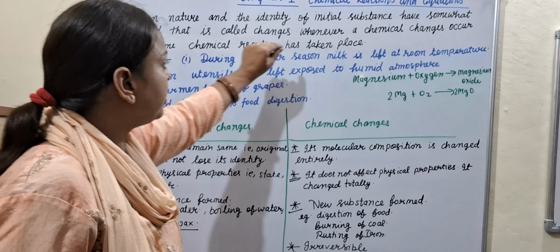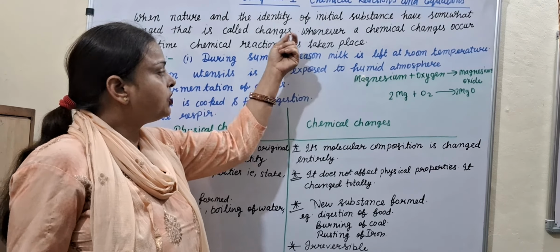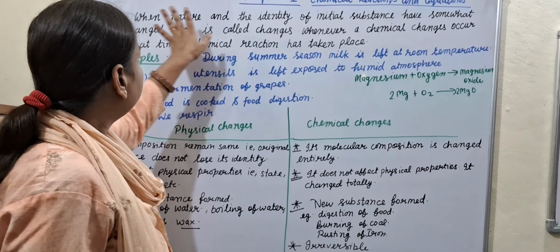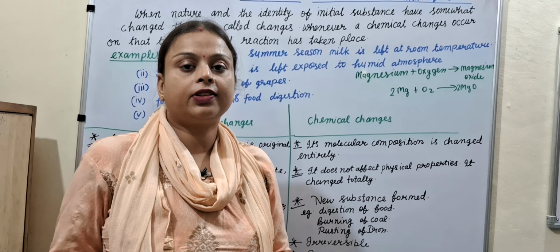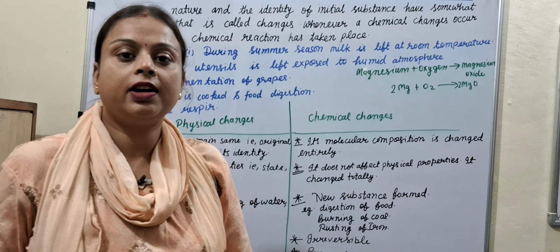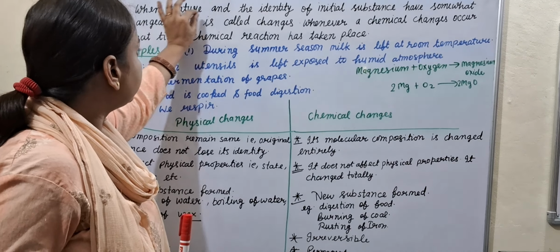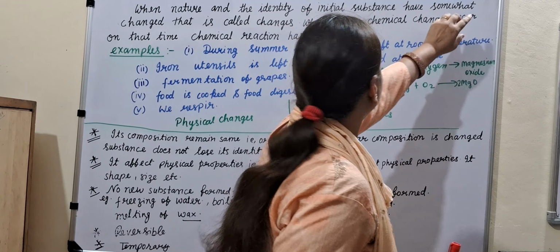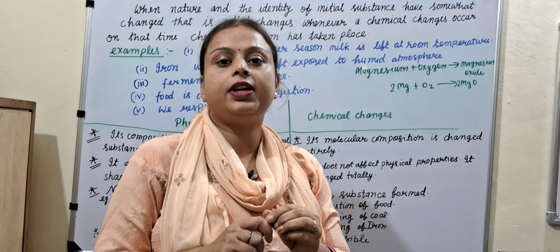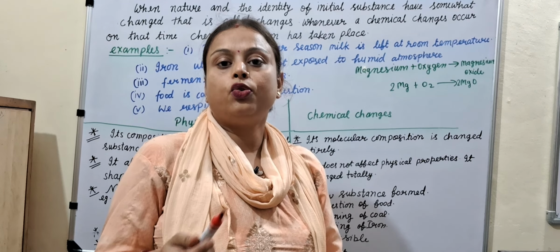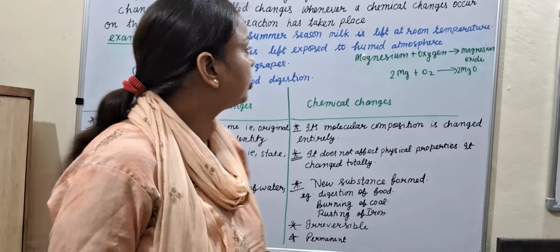When nature and identity of initial substance have somewhat changed, that is called changes. What is the meaning of this? If anything like this marker changes its position and identity, that is called the changes. There are so many changes occurring around us. Some we notice, some we do not notice. It means like this marker, you change its initial identity and position like this. When you break this, then its identity becomes changed. That is called the changes.